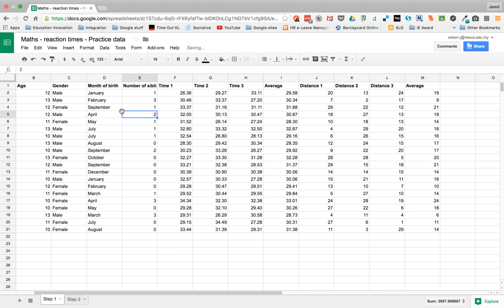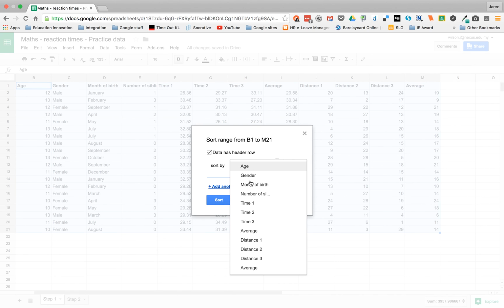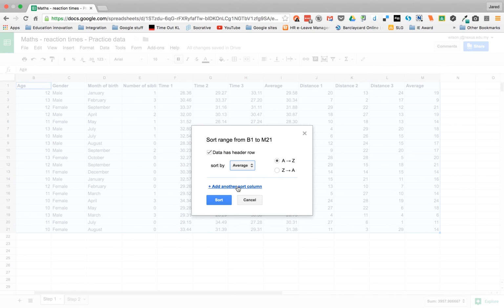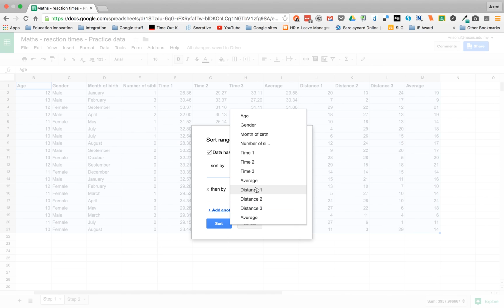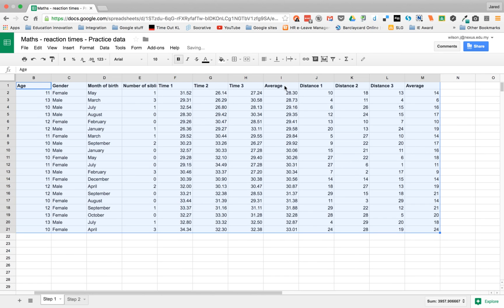Now you might want to do two sorts. We might want to sort by the first average and then by gender. So we can go data, sort range, we're going to do the first average here, and then we can add another column, and we maybe want to sort then by gender, perhaps. And if we press sort now, it's sorted by the average followed by the gender, so alphabetically. And that's how we can add the average function and how we can sort some data.